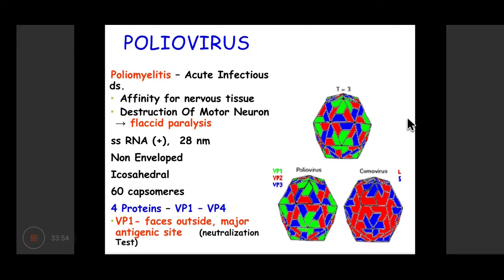Poliomyelitis is an acute infectious disease with high affinity for the nervous tissue, and it specifically targets mainly the motor neurons, resulting in flaccid paralysis. This virus is a single-stranded positive sense RNA virus, relatively very small, 28 nanometers only. It is a non-enveloped virus, with icosahedral symmetry and 60 capsomeres. It has 4 proteins. VP1, which faces the outside, is a major antigenic site used for neutralization test and for identification of the virus.